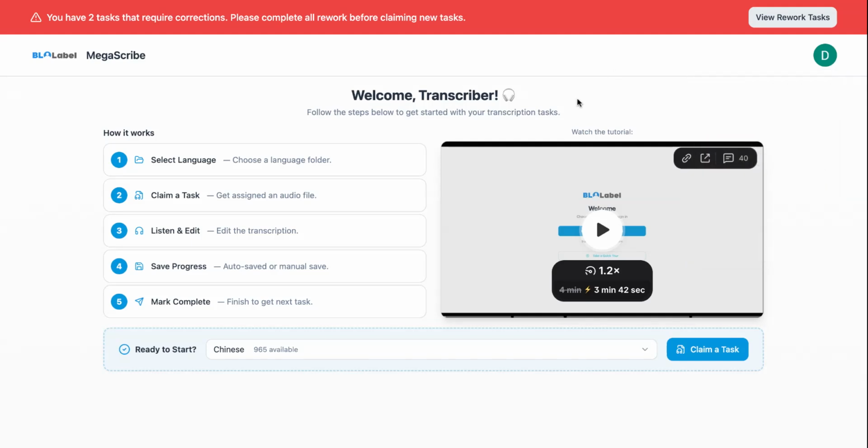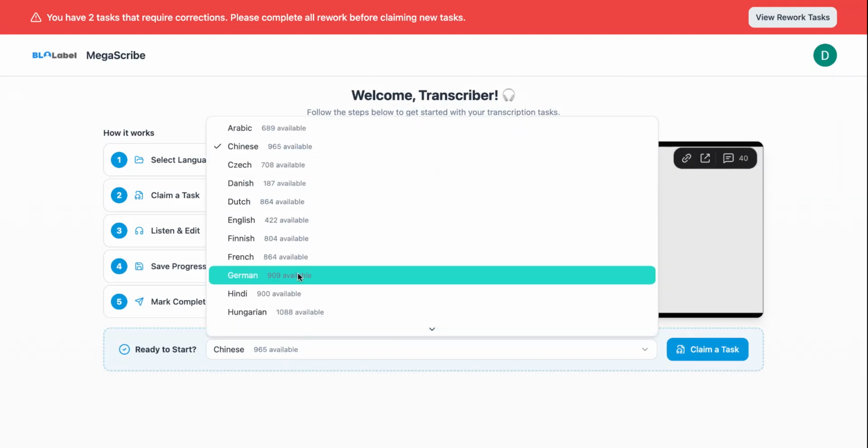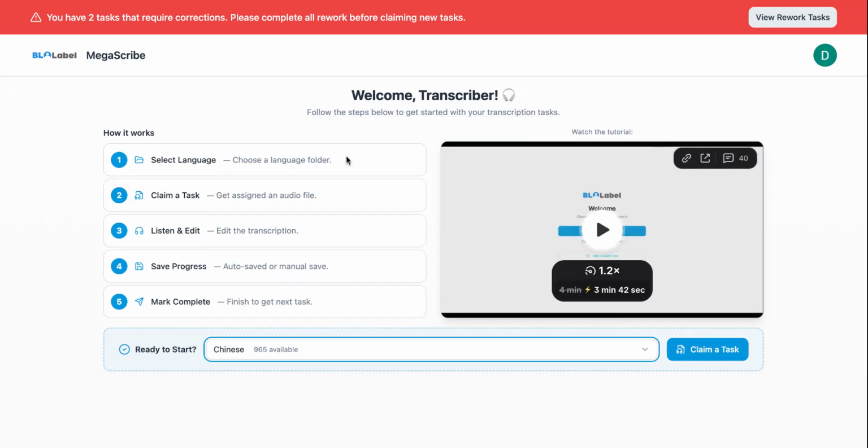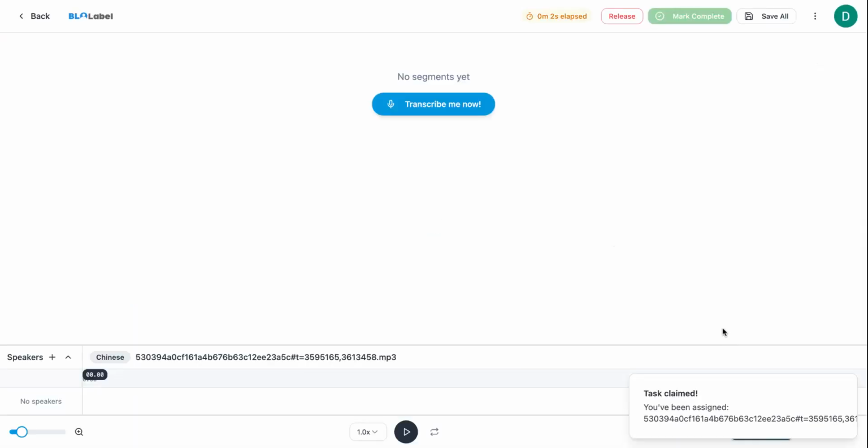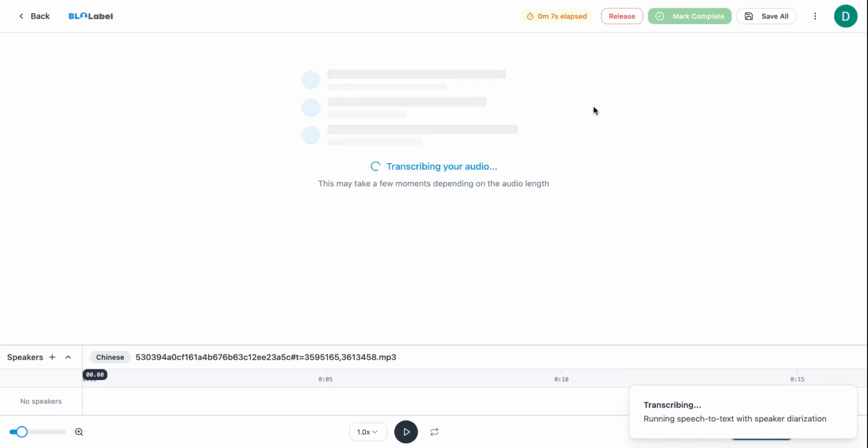Once you're on this page, please ensure that you have selected the right language. For this example, I will just be choosing Chinese. We will claim a task. After you have been brought to this page, please press this button that says transcribe me now.